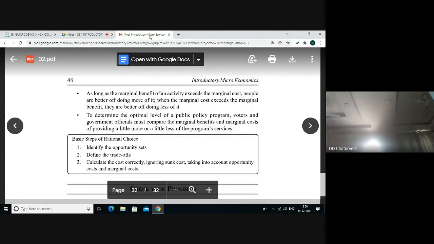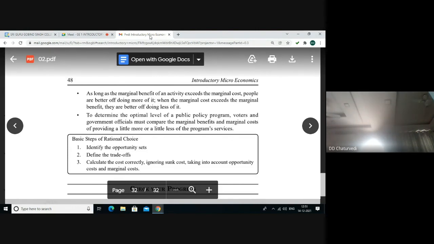So long as marginal benefit of an activity is more than marginal cost, we should go ahead with that activity, since people are better off doing more of that activity. But when the marginal cost exceeds the marginal benefit, we must avoid that activity. So we are better off by doing less of that activity. In order to determine the optimal level of a public policy program, bureaucrats, government officials, and the voters must compare the marginal benefits and the marginal cost wherever it is a matter of rendering of any services from any program.